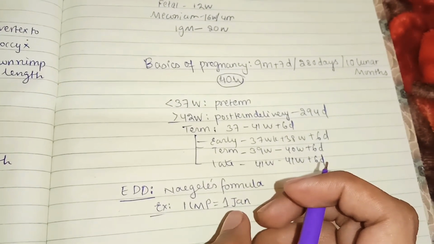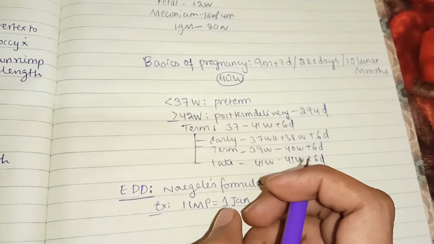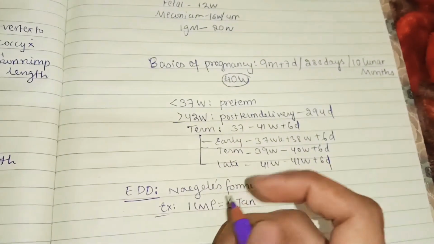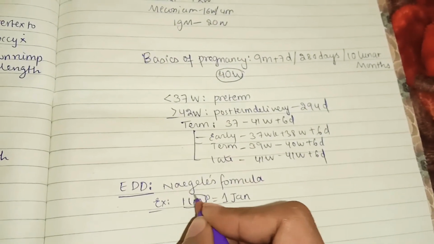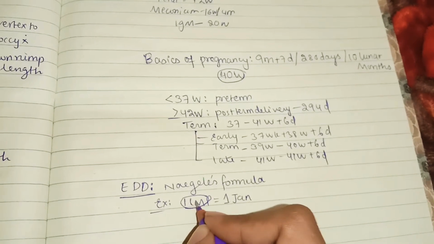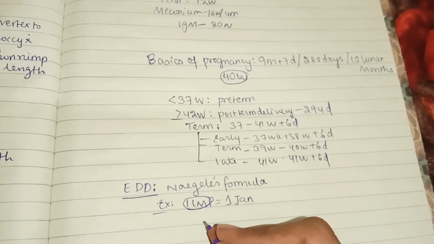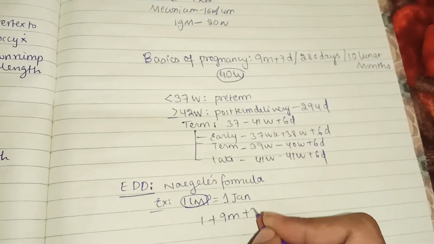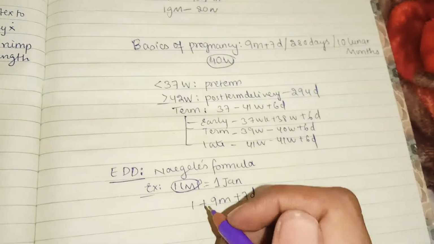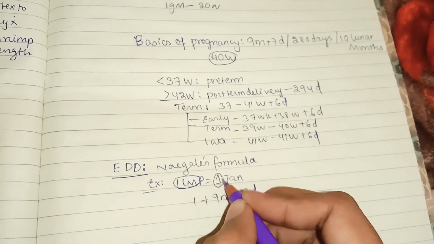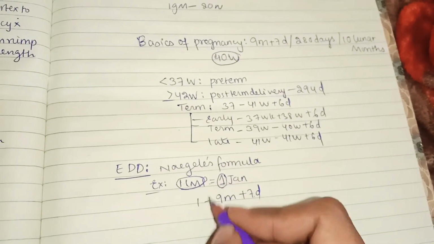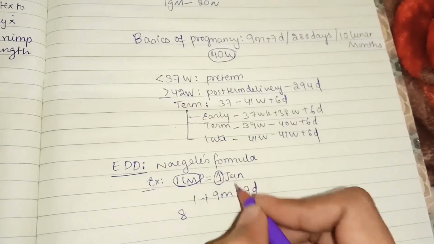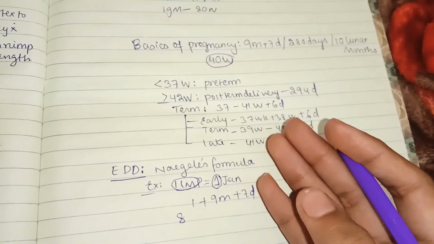In this normal female, what we do in Naegele's formula is take the first day of the last menstrual period, plus 9 months, plus 7 days. So this is the formula. For this date, number 1, you will add 7 days, meaning the 8th. For this January, you will add 9 months, meaning it will go to October, right?